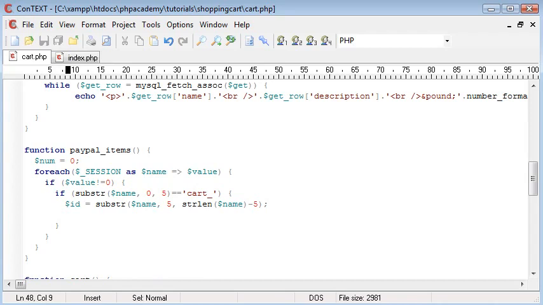The next thing we need to do is create our MySQL query, and this query is select ID, name, price.